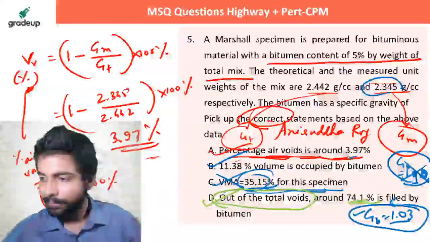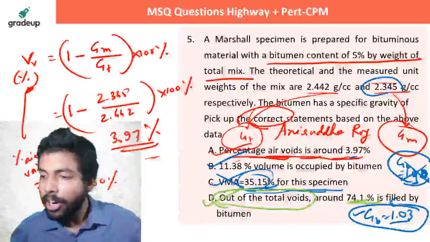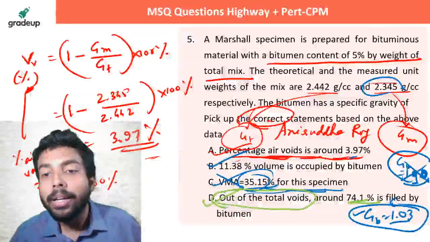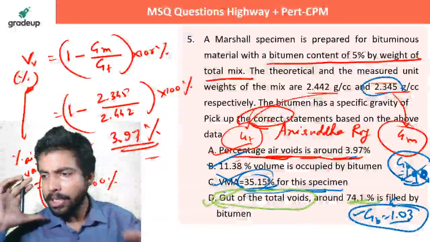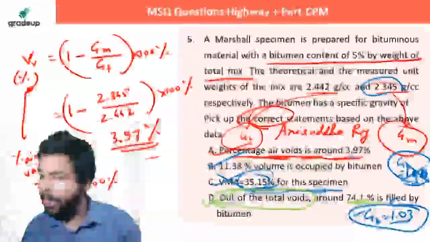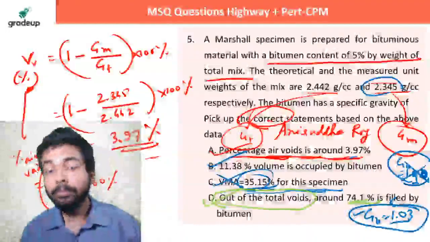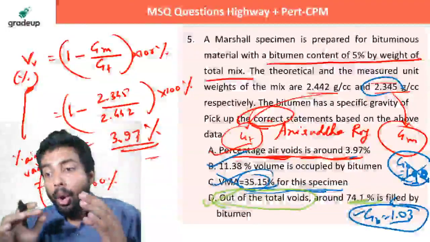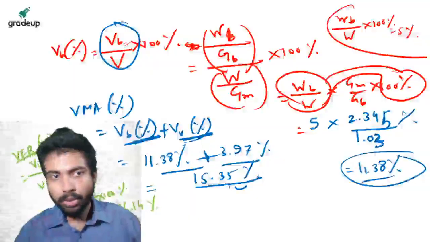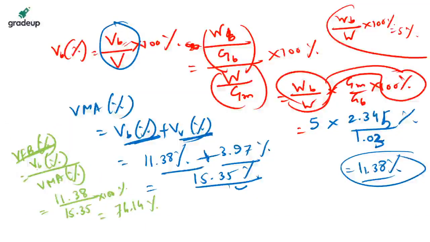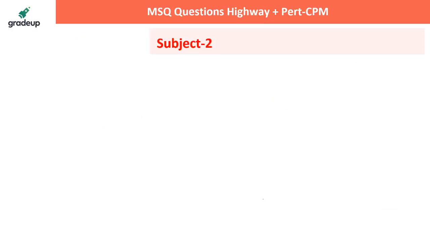That they are asking. That is what total void means. What total voids means? Voids filled plus voids empty. That is VMA. Out of that VMA, what is the percentage filled? That is VFB. That is your voids filled by bitumen upon VMA into 100%, right? So it's 74.1%. I guess everybody got this concept, right?